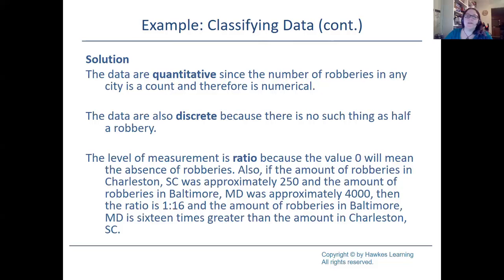Also, in the amount of robberies, think about Charleston, South Carolina, it was approximately 250. And the amount of robberies in Baltimore, Maryland was approximately 4,000. So therefore, there's a way to describe them as a ratio. The ratio would be 1 to 16, and the amount of robberies in Baltimore is 16 times greater than in Charleston, South Carolina. So you can have that ratio part to it.